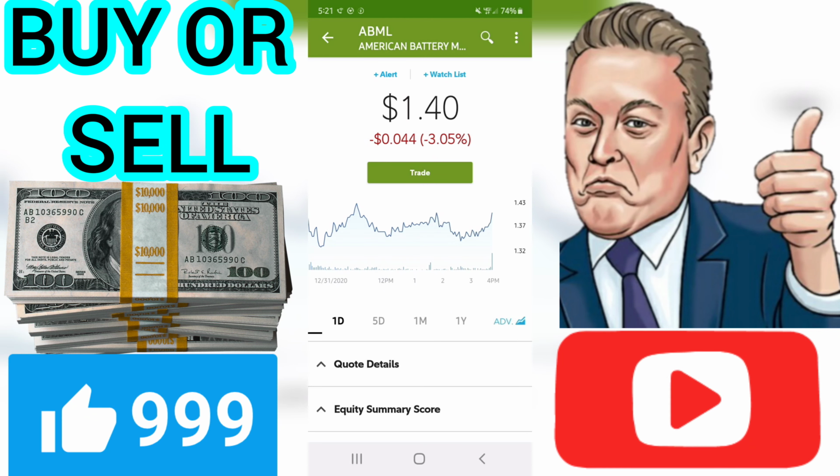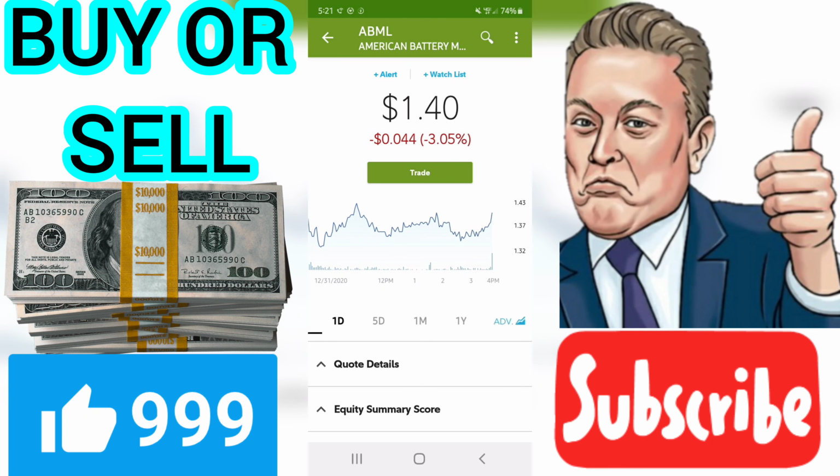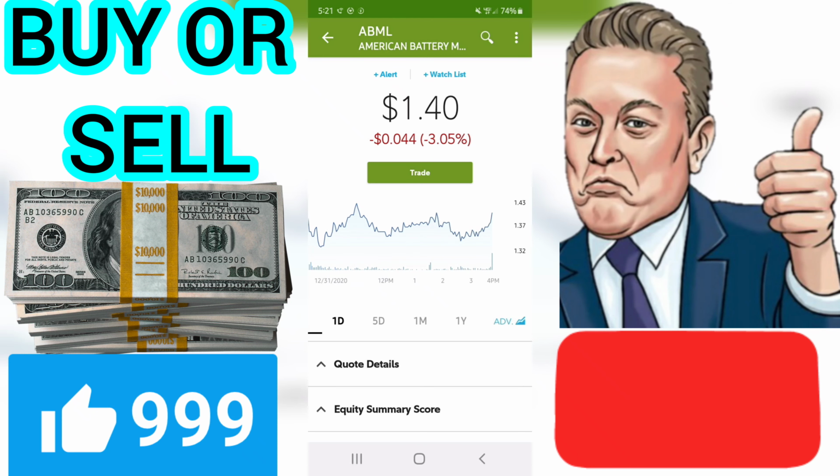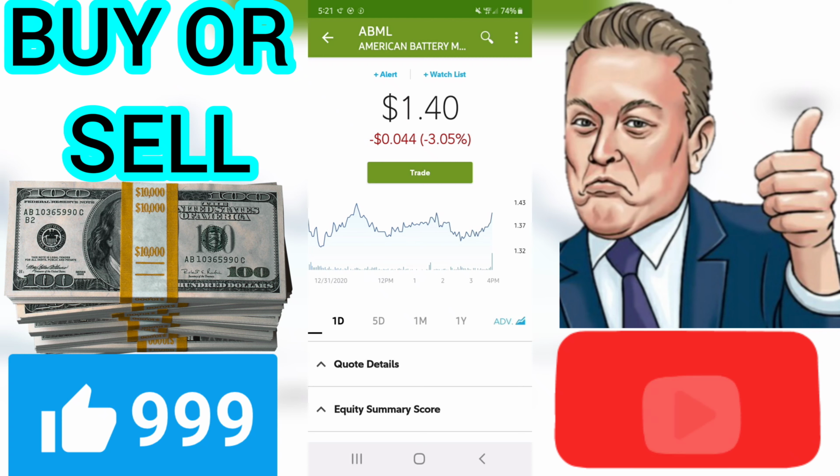Percent vol. Percent vol reflects the percent change in today's trading volume as compared to the average vol. Percent vol equals (volume - average vol) / average vol * 100. ABML had a percent vol of -25.39% on Thursday, December 31, 2020. PRC. ABML price changed -2.78% from the prior day's closing price.